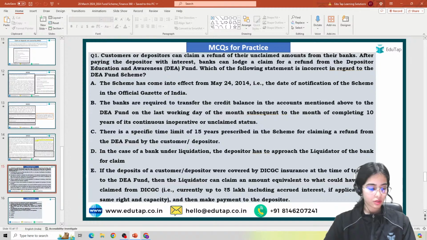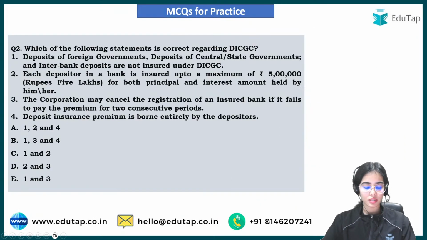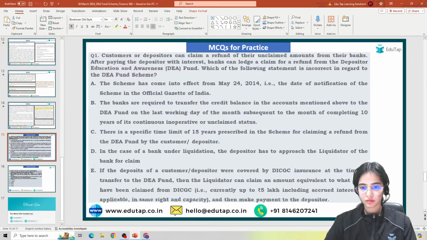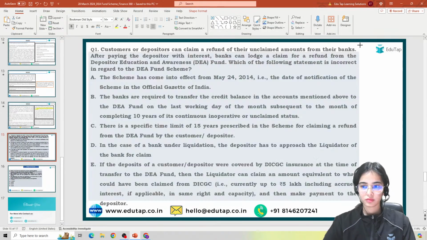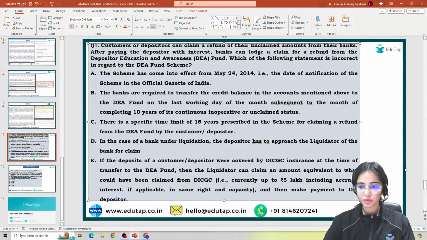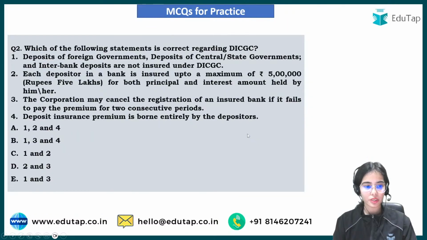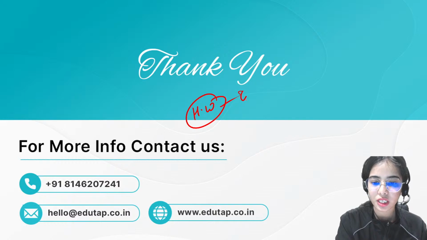And this is the second question. So these are the homework questions for which you have to give the answer in the comment section below.